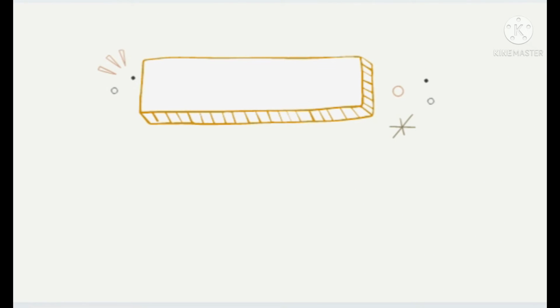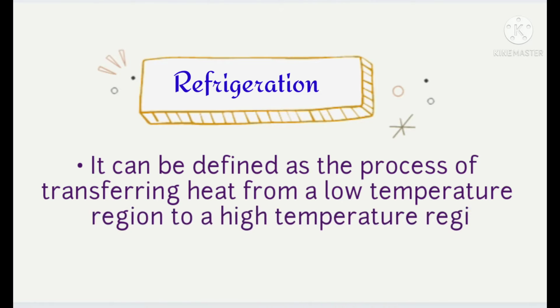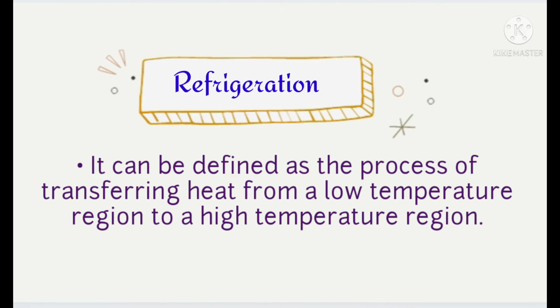Next is, what is refrigeration? Refrigeration can be defined as the process of transferring heat from a low temperature region to a high temperature region. In other words, it is the process of cooling a substance. This can be achieved only if the heat is removed from the substance.